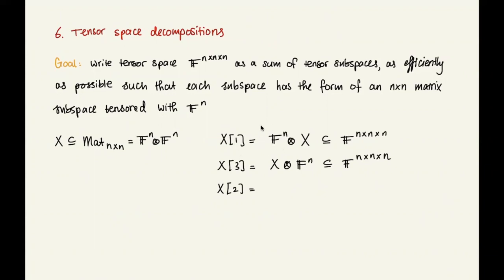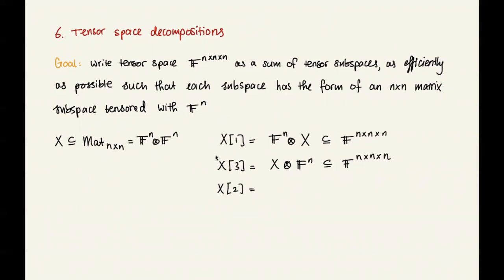And we tensor it with F to the n in the first leg. And similarly, we define X brackets 3 also as a tensor subspace obtained by tensoring X with F to the n, but this time we have F to the n in the third leg. So I wrote it here in the third leg. And similarly, we have X bracket 2, where we take X and we tensor it with F to the n, but we put F to the n in the second leg, which is a little bit hard to write, so I didn't write it. Okay, so it's 3 ways of creating a tensor subspace out of a matrix subspace.